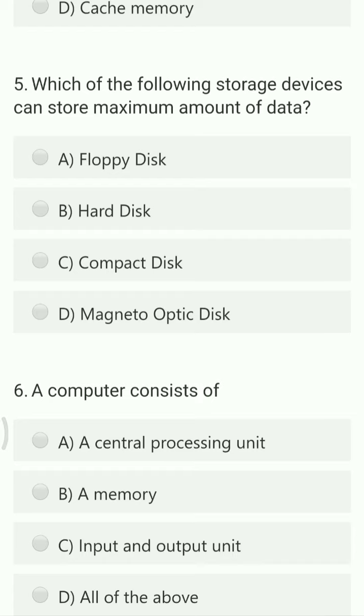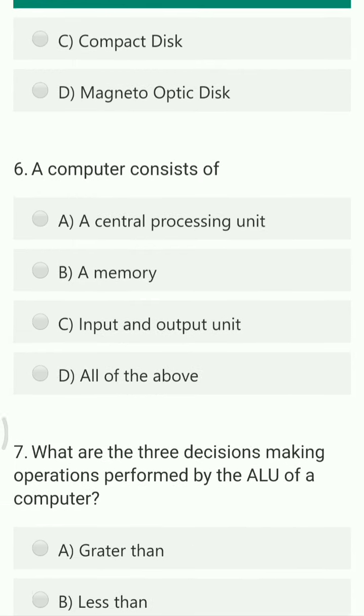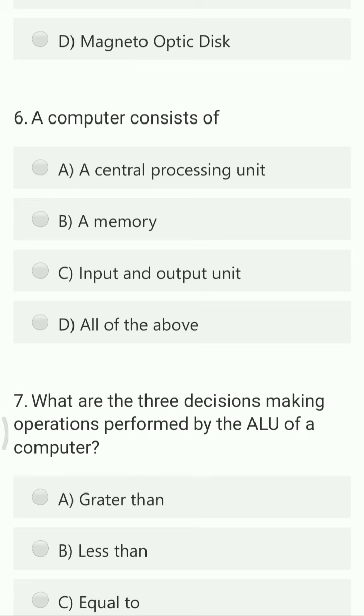Which of the following storage devices can store maximum amount of data? Floppy disk, hard disk, compact disk, magneto-optic disk. So the right answer for this particular question is hard disk. A computer consists of dash, a central processing unit, a memory, input-output unit, all of the above. So the computer comprises a set of all these, that is CPU, memory, input devices as well as output devices.